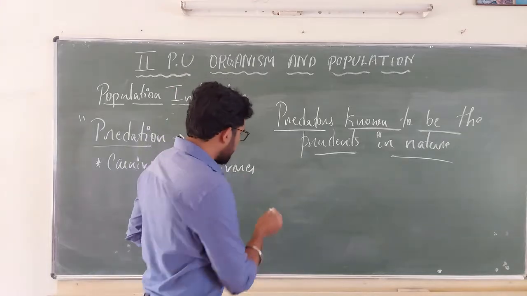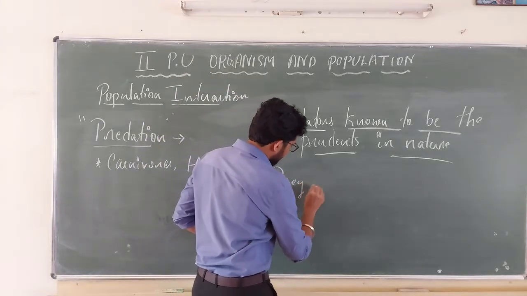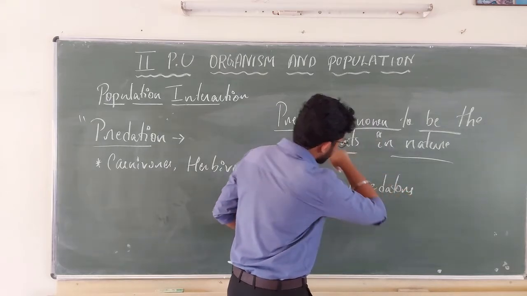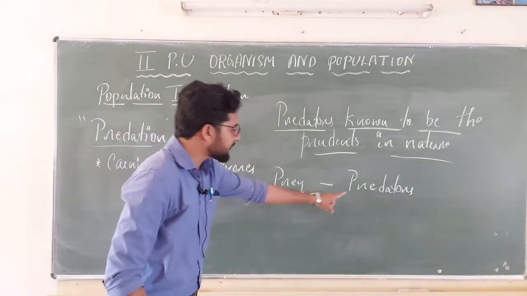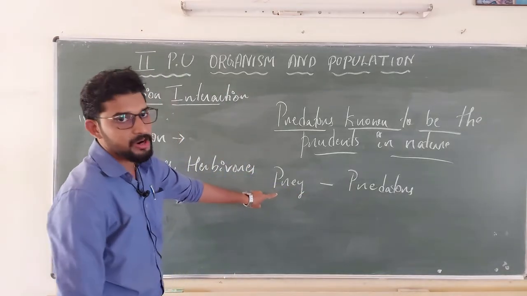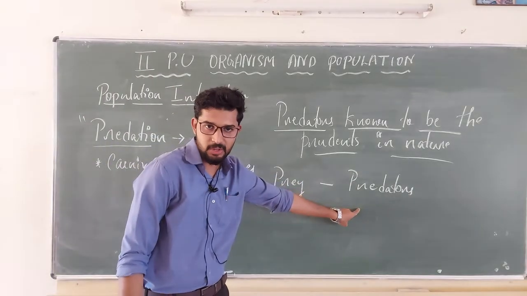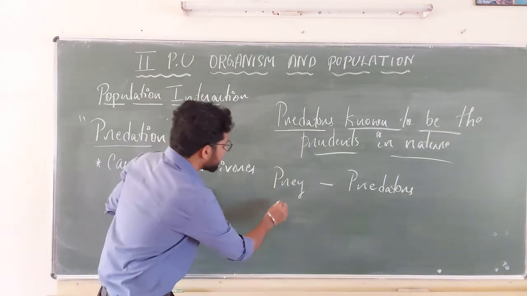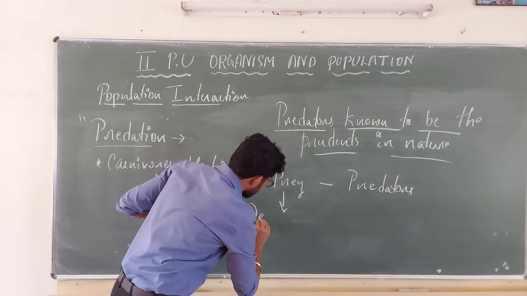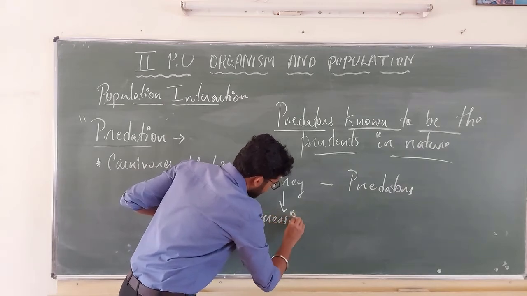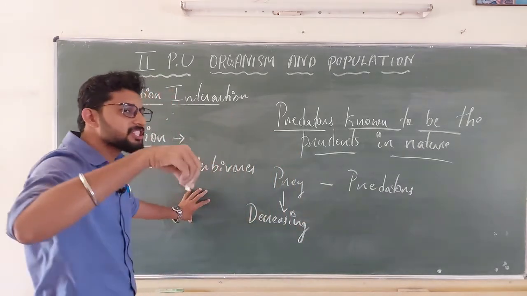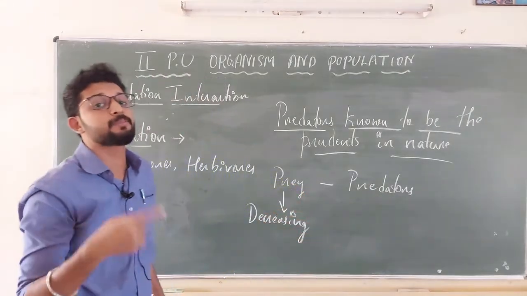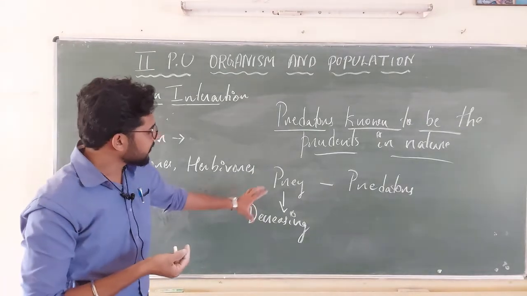See, we have seen prey and predators, right? If predators over-exploit the prey, if predators are eating the prey and over-exploit it, then the number of prey will be decreasing, correct? Nothing but the population of the prey is going to decrease because of the predators, if they over-exploit.